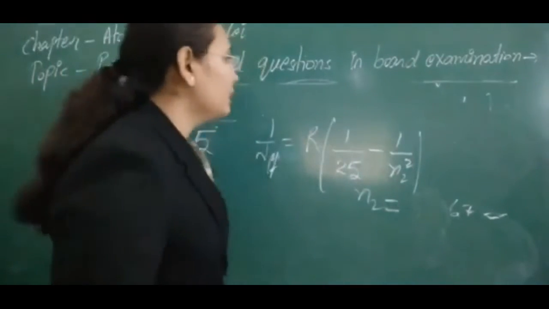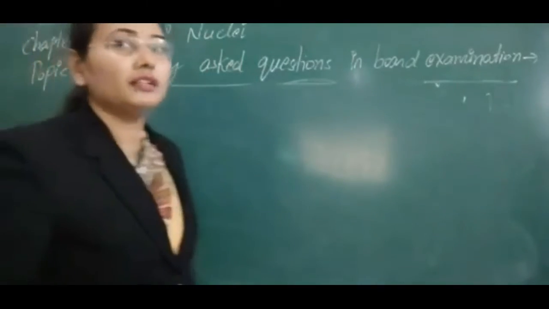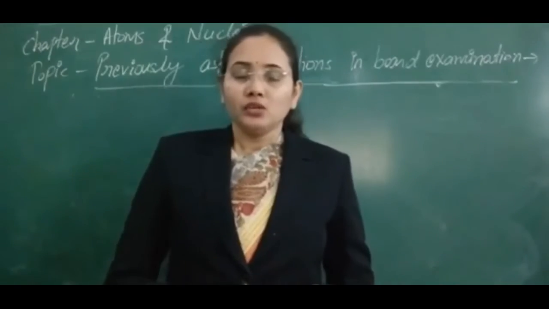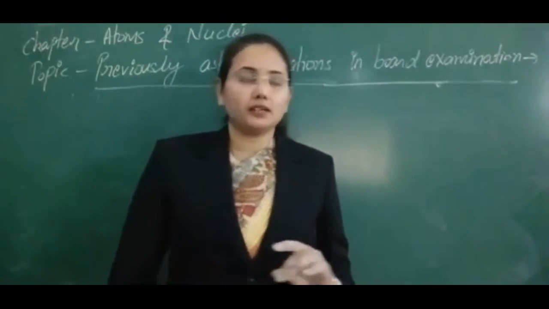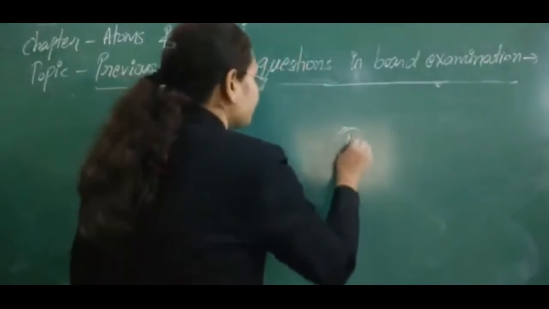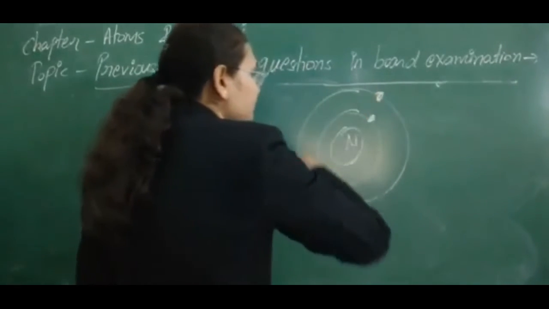And the next important question is the energy level diagram for the core. So this is the process of the characteristic spectrum. This is the nucleus we have, and electrons are revolving here in these circular orbits.